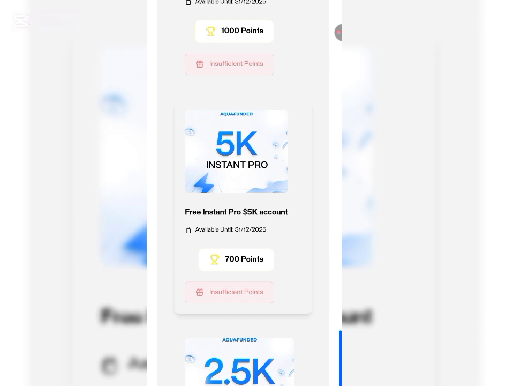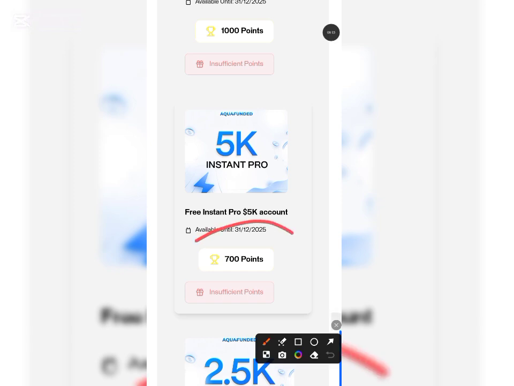It is very important. So now looking at the 5k profile account, as you can see, you need 700 points for you to get this 5k profile account. And as you can see showing right here, it's saying insufficient points. That's because I've not gotten the points yet for me to get this 5k profile account. It is very simple. You don't have to pay money. I repeat, you don't have to make a dime, a deposit for you to get this particular 5k profile account. So now all we need is 700 points.